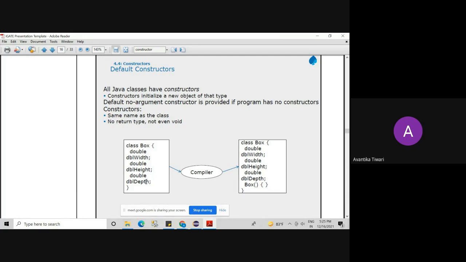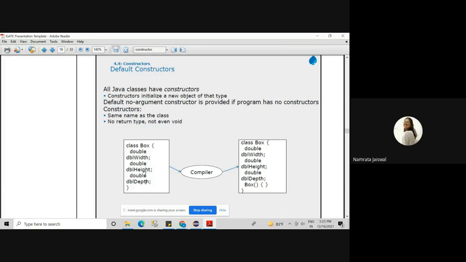I'm assuming that my students are taking one step ahead daily towards Java programming, so I can use these words: instance variables, static variables, local variables. Now, this is the compiler. So what will the compiler do? Have you written any constructor here while creating this class?